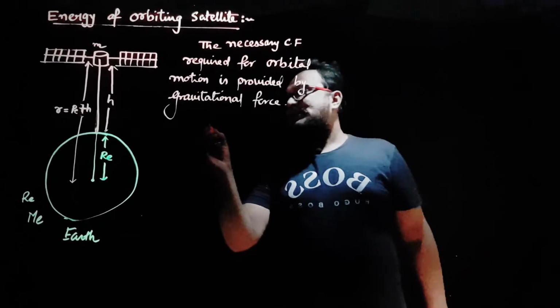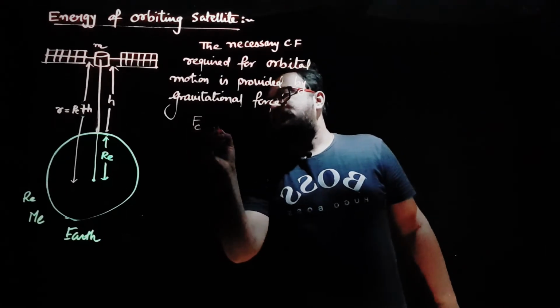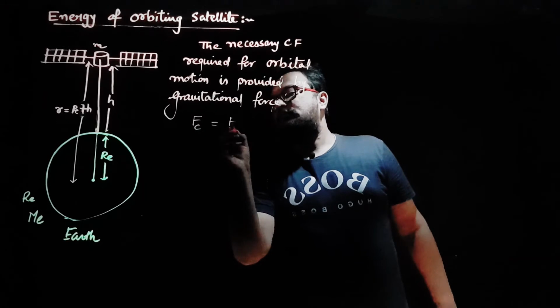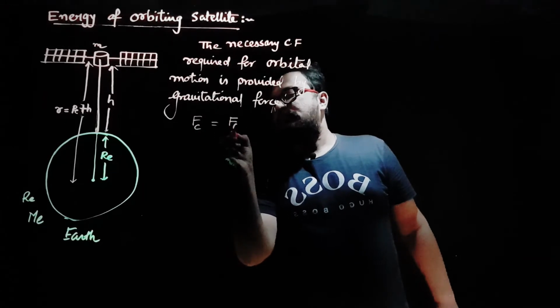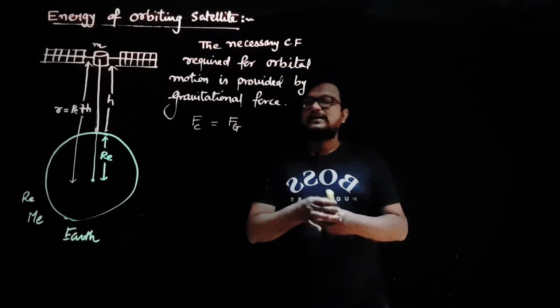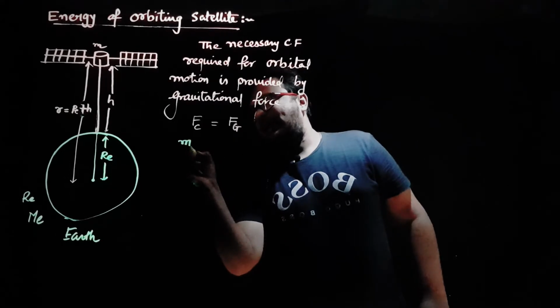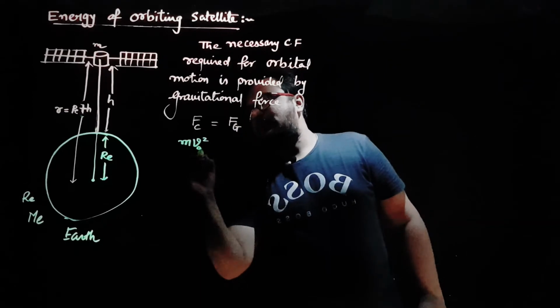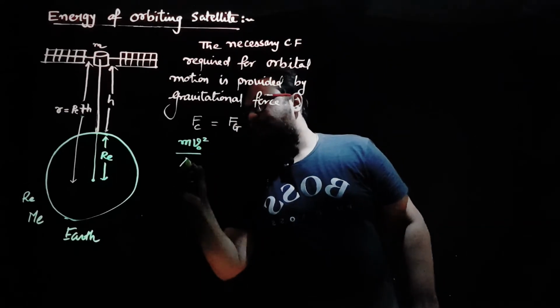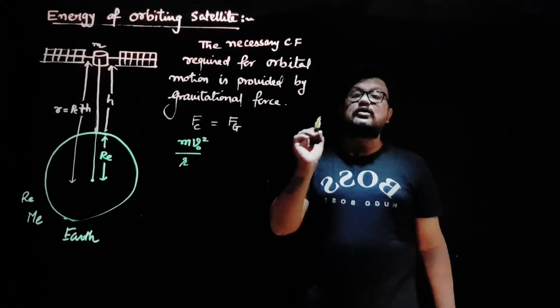Now we know that centripetal force Fc is equal to Fg, gravitational force. The formula for centripetal force is mv0 square by r. Here V0 is known as orbital velocity of satellite.